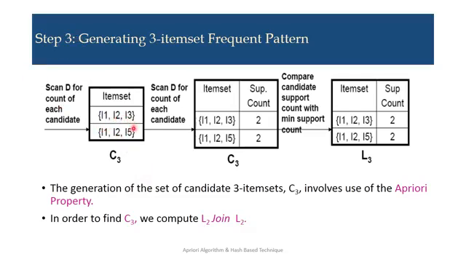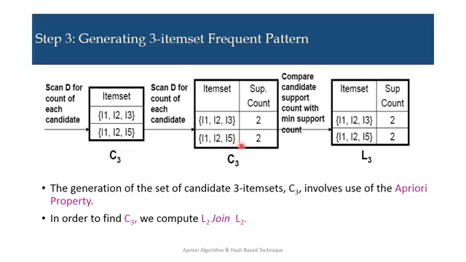Once we get these two sets, the next step is scanning the data set D to find the support count of each individual item set. For I1 I2 I3, the support count is 2. That means I1, I2, I3 are present together in 2 transactions.